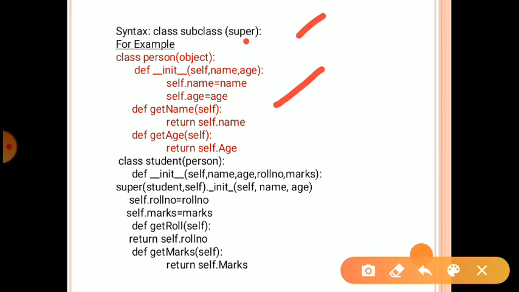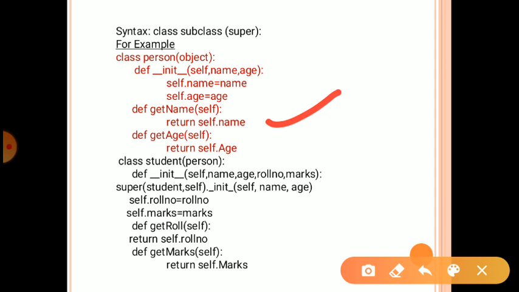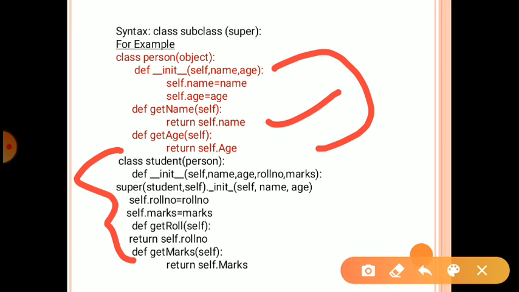Now next, define get_name(self). So if we call this function it returns the value of the name variable. Then same in get_age. Define get_age(self), there it returns self.age. Okay, now next is the child class, which is derived from the parent class.